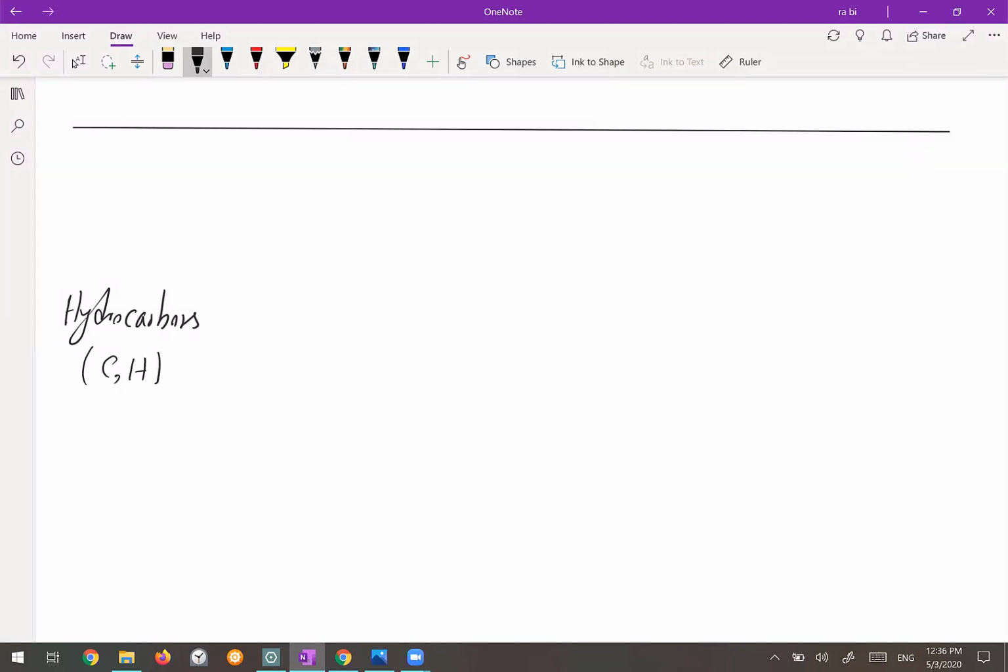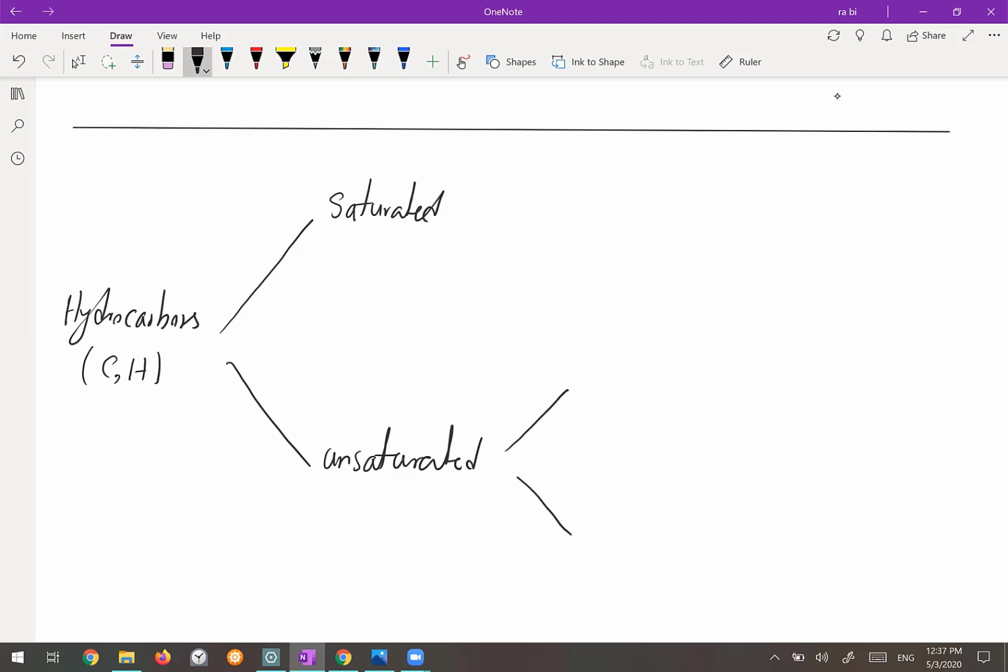The hydrocarbons can be divided into two main groups. One of them we call saturated hydrocarbon and the other unsaturated hydrocarbon. The unsaturated hydrocarbon is divided into two groups, but the saturated has only one group.